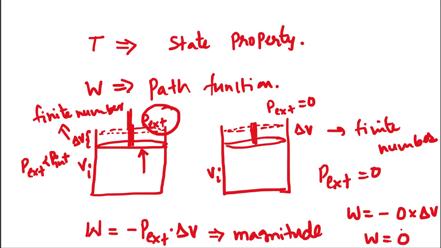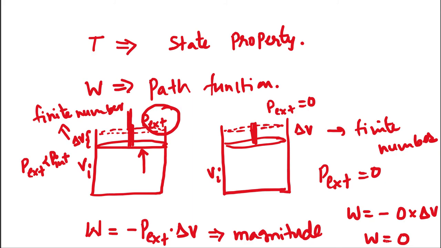The same state we have reached in both the processes. In the first process there is some work done, in the second process, or second path, there is no work done, though we reach the same state in both cases. So by this example we can say that work is a path function.